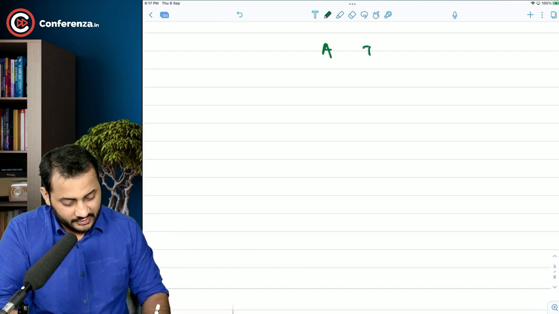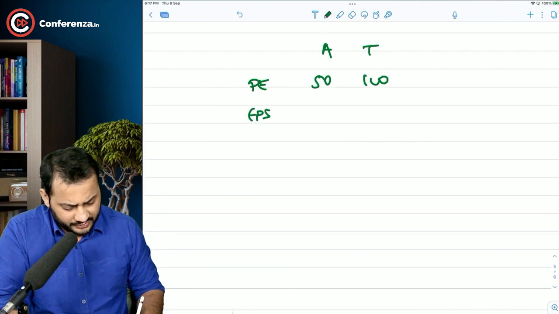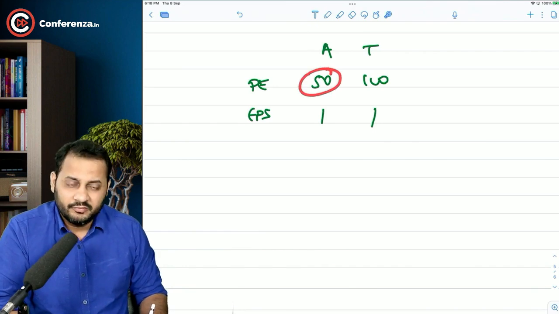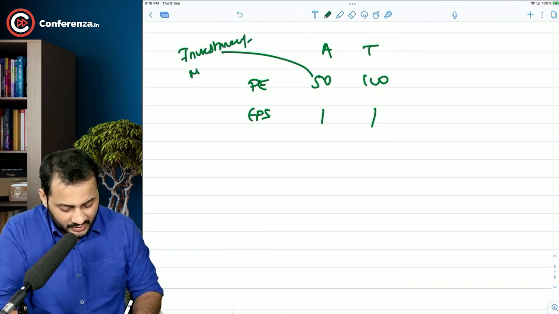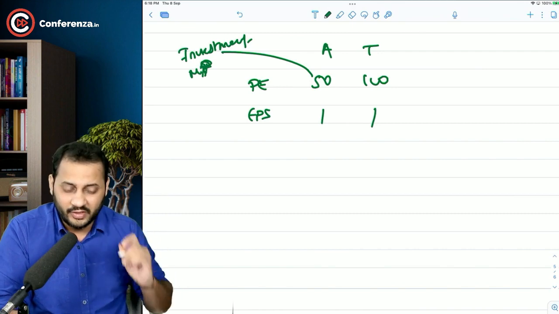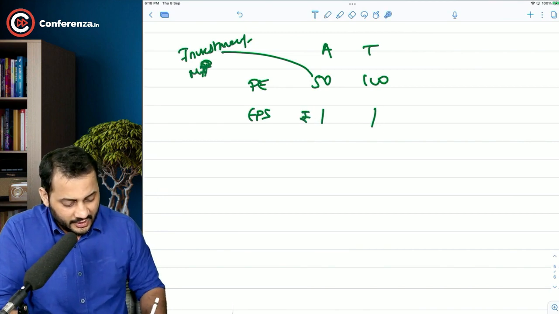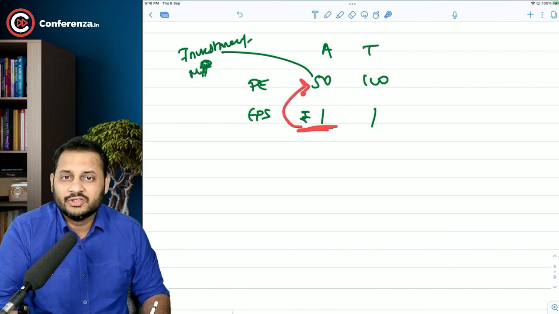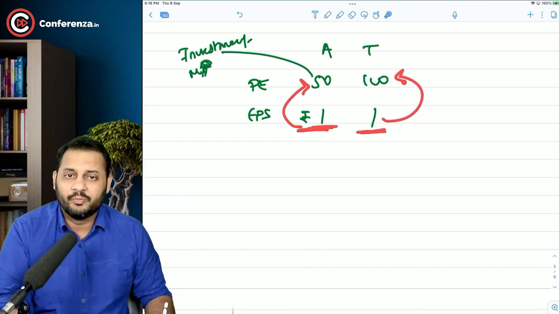This is acquirer, this is target, and the PE ratio is 50 and 100. Earning per share is 1 and 1. Understand the logic. What does this mean? 50 rupees is the investment or market price you are required to pay to buy the shares of acquirer to earn 1 rupee in return. That means every 1 rupee of earning in acquirer demands 50 rupees of the investment, and the same 1 rupee of earning in target demands 100 rupees of the investment.